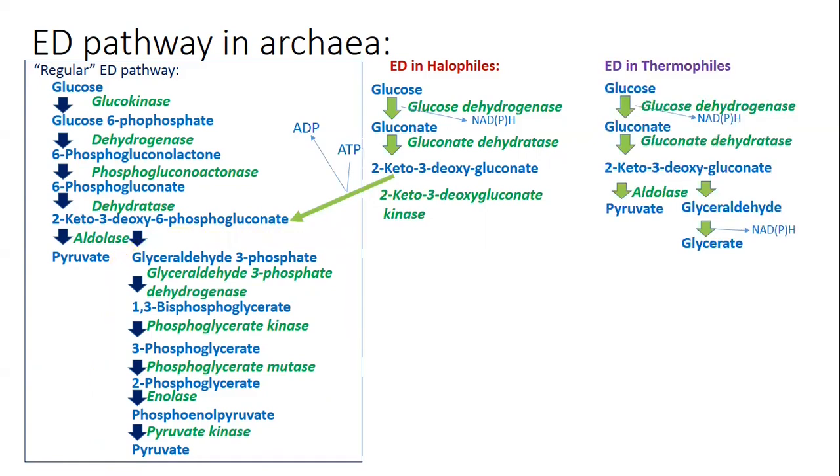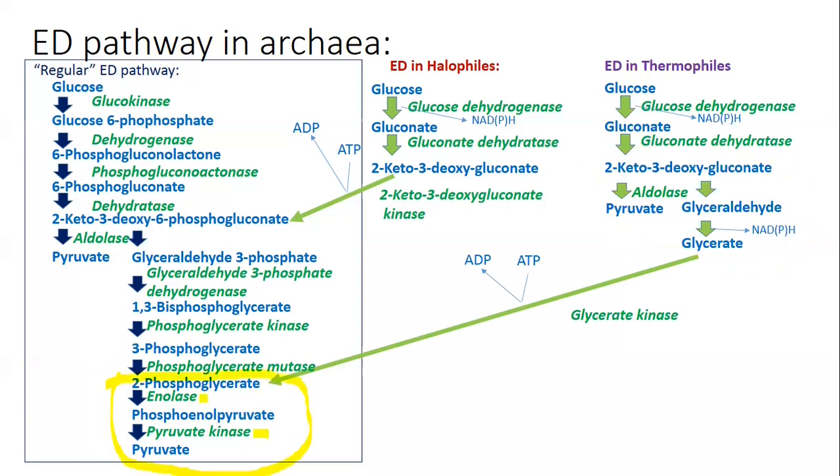Thermophiles have the same modified Entner-Doudoroff pathway as the halophiles, but here the 2-keto-3-deoxygluconate is cleaved into pyruvate and glyceraldehyde without any phosphorylation step. The glyceraldehyde is converted into glycerate, which is in turn phosphorylated to 2-phosphoglycerate by glycerate kinase. Enolase and pyruvate kinase complete the pathway. These two enzymes are the only glycolytic enzymes present in the thermophiles.